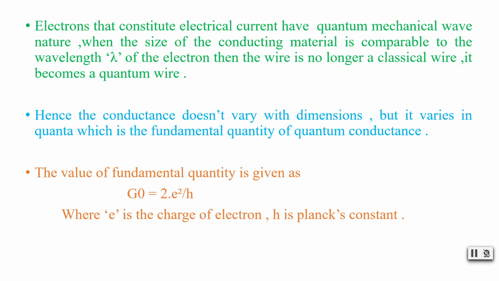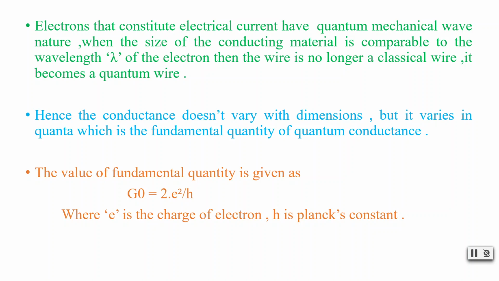Now in a conductor, when we apply voltage, current will flow. Current flow is nothing but the flow of electrons. So now these electrons will have a quantum mechanical wave nature. Like in the de Broglie hypothesis, we have seen how particles behave with both particle and wave nature. So moving electrons will have quantum mechanical wave nature, and this is because the size of the conducting material is comparable to the wavelength lambda of the electron.